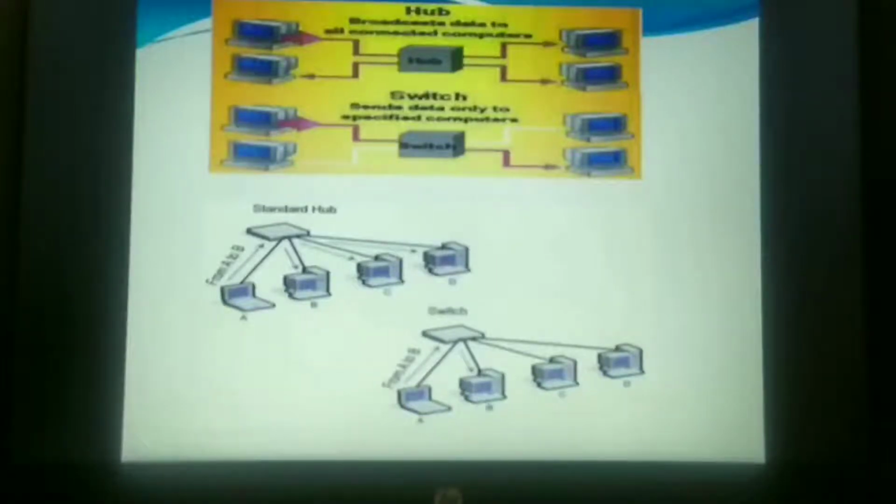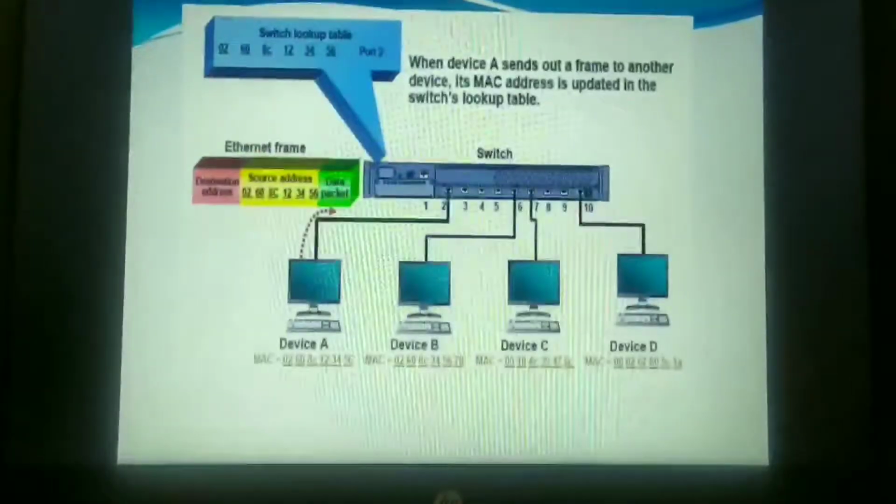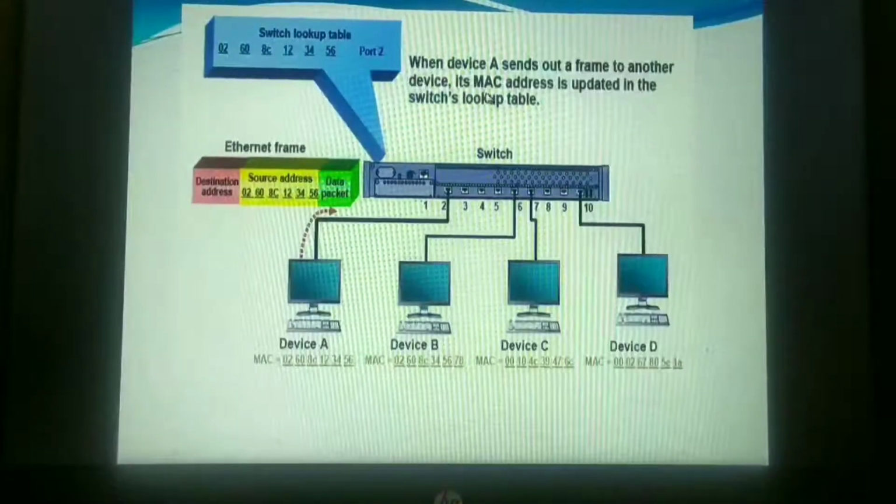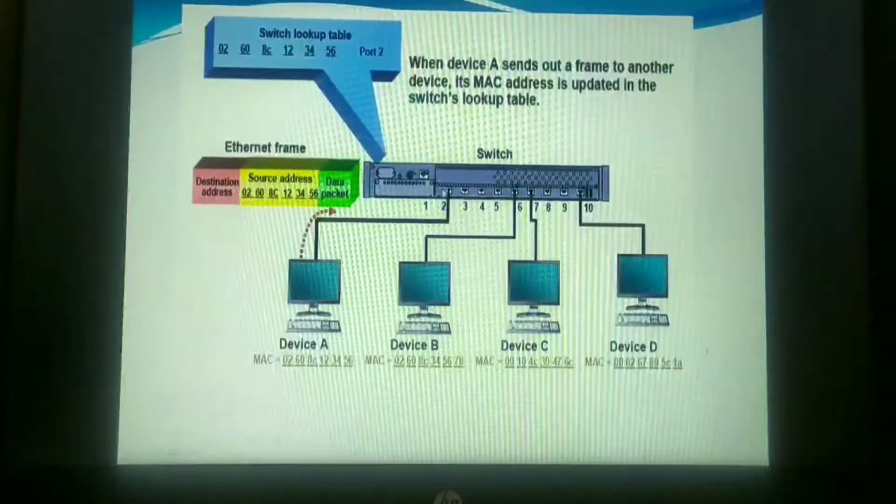Now this process, checking the destination address of the packet and then deciding from which outgoing port the data has to be forwarded, is nothing but filtering. You can say it is transforming the data in a specific way, and forwarding packets between the LAN segments is also called a filter. I can explain this with this image. Now this is a switch, and almost 10 ports are there. These are nothing but the ports.